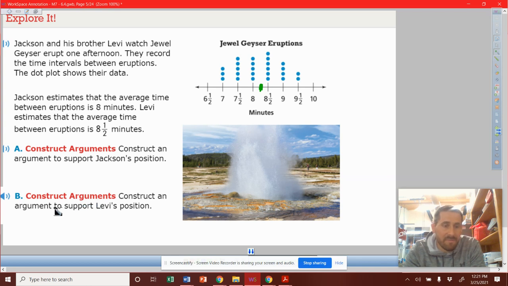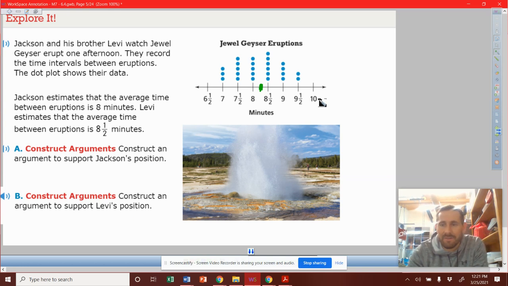And you can have that same kind of argument on Levi's, indicating, well, there's more that are 8.5 or above than there are that are eight or below. Either way, we know that our average will fall around that area.